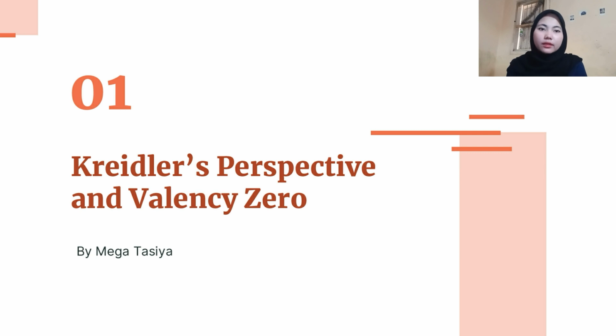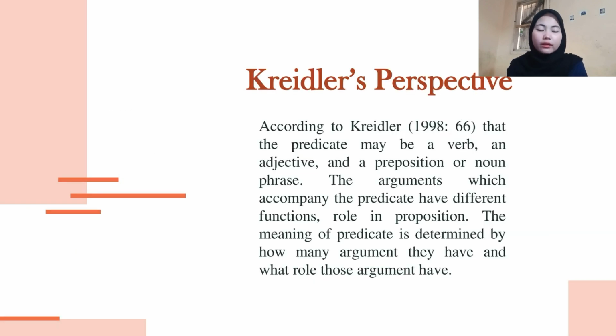I want to talk about Cradle's perspective. According to Cradle in 1998, the predicate may be a verb, an adjective, a preposition, or a noun phrase. The arguments which accompany the predicate have different functions, or roles, in the proposition. The meaning of the predicate is determined by how many arguments it has and what roles those arguments have.